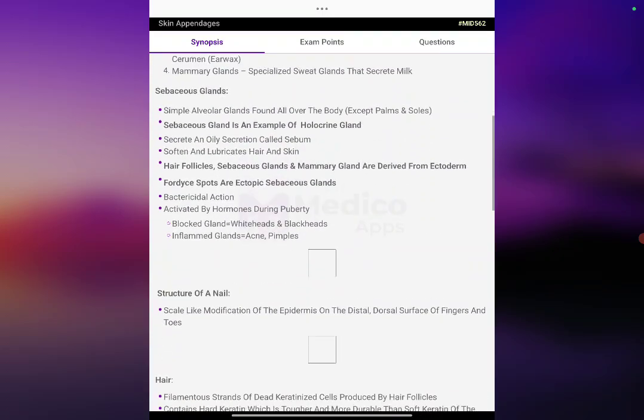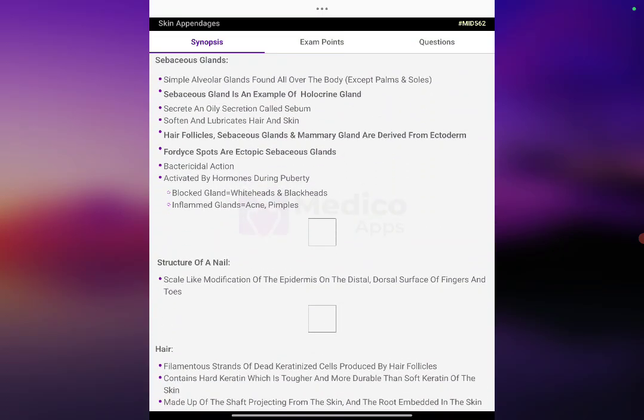Sebaceous gland: a simple alveolar gland found all over the body except the palms and soles. It is an example of a holocrine gland, secreting an oily secretion called sebum, which softens and lubricates the hair and the skin. Hair follicle, sebaceous gland and the mammary gland are derived from the ectoderm.